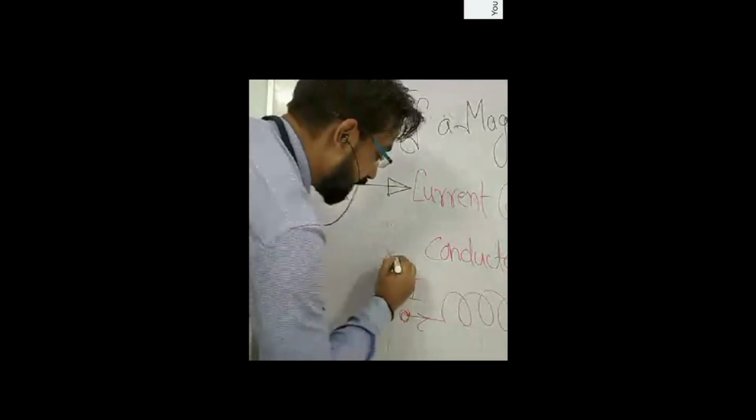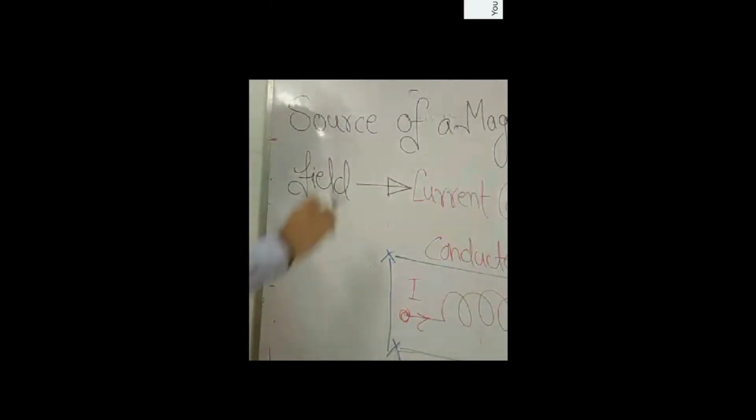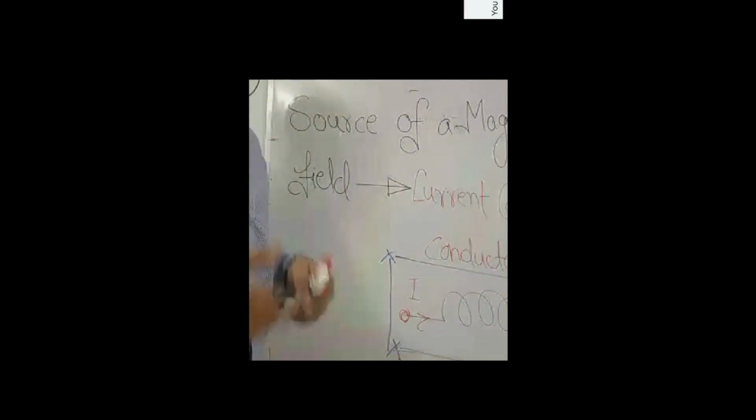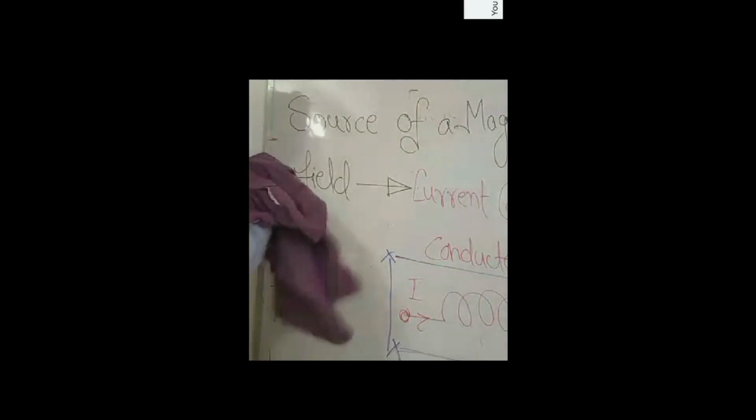So this is the basic idea of Biot-Savart law, that any conductor carrying current is a source of magnetic field. This is what Biot-Savart has given. Now once it is a source of magnetic field, we will come to define what is MMF, what is flux, and what is reluctance. So for that we will see the next diagram.